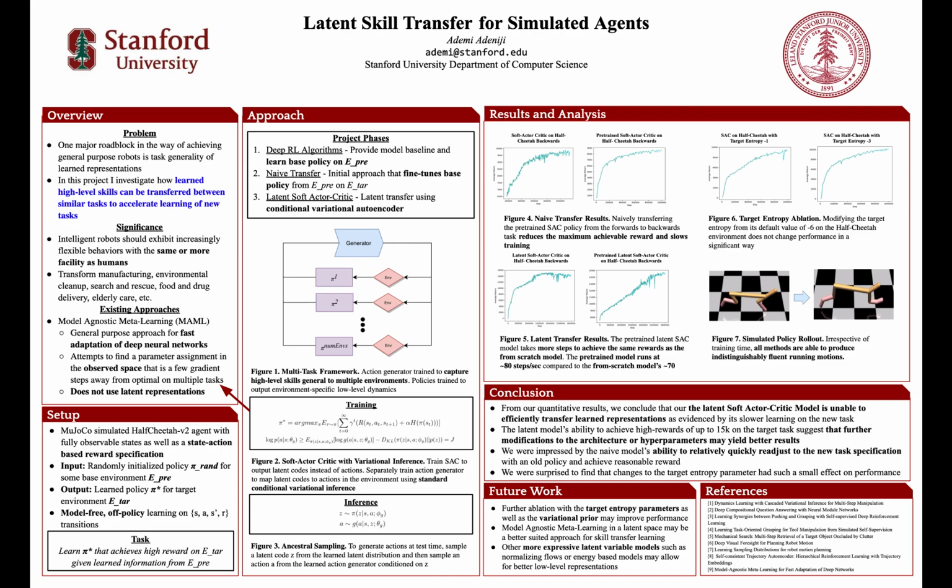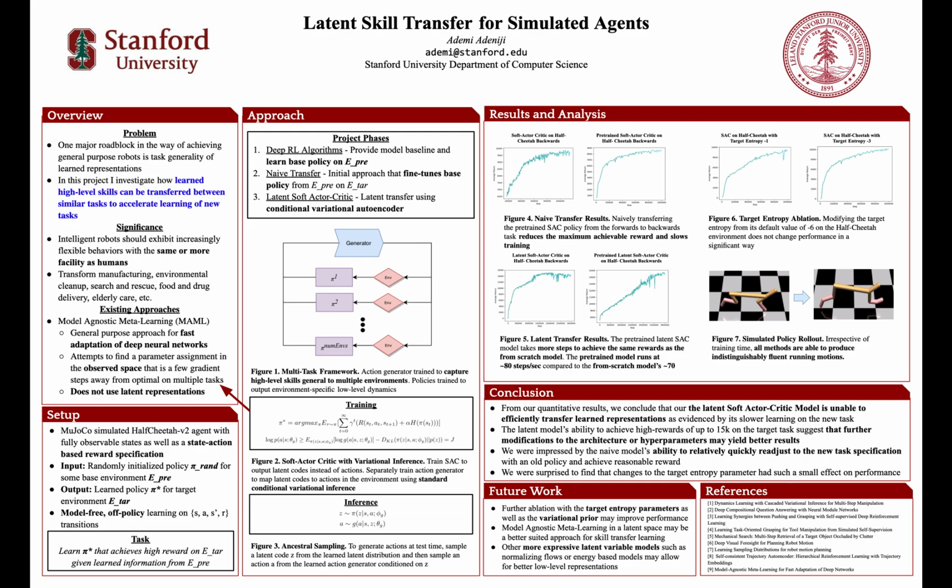One existing approach that attempts to do this is model-agnostic meta-learning, or MAML. MAML is a general-purpose approach for fast adaptation of deep neural networks. It attempts to find a parameter assignment in the observed space that is somewhere close to optimal for various environments in the gradient space.